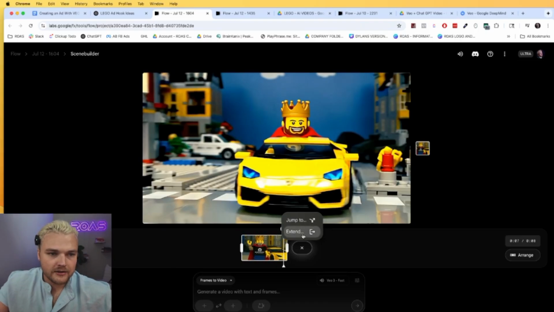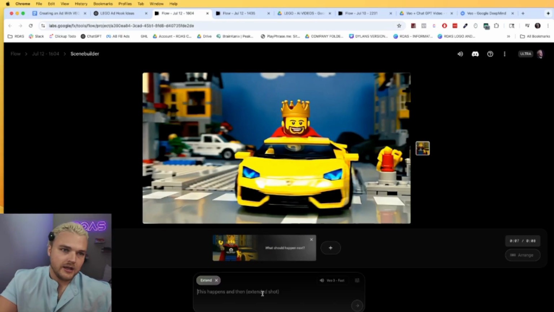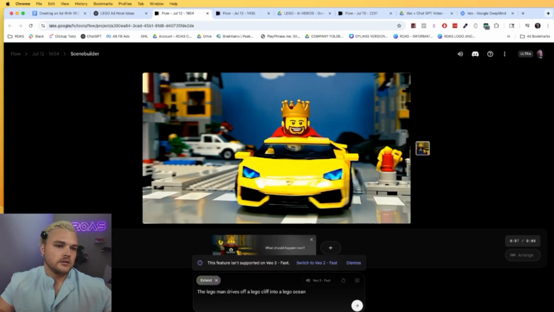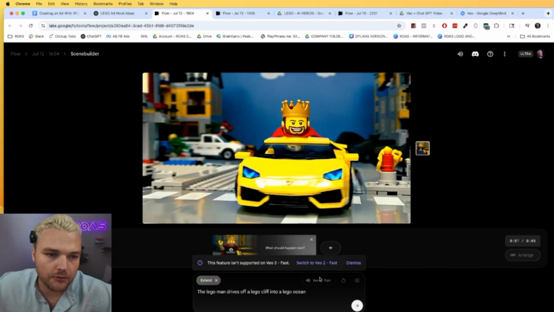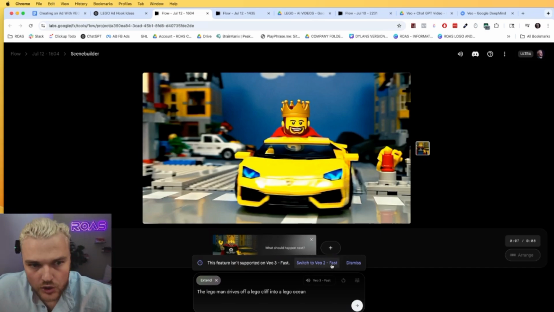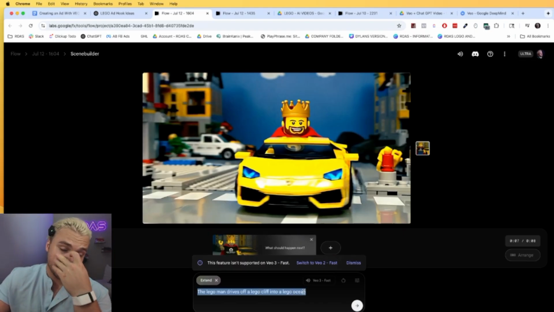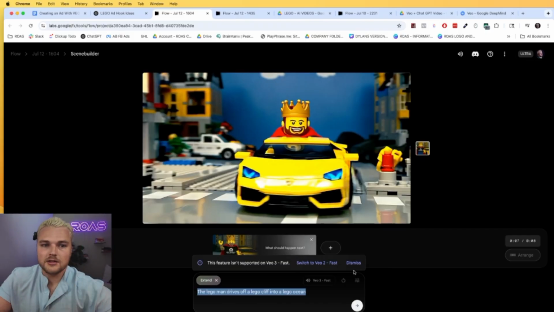But basically, the way this works is at the end you have this plus button here, and so what people were doing is they were teaching you to use extend, but you don't want to use extend. See, if I use extend, what's going to happen is, let me say, like, the Lego man drives off a Lego cliff into a Lego ocean. It's going to say this feature is not supported by VEO 3, switch to VEO 2, and that's going to basically result in us having no audio. All right. And we want audio. That's like the most important thing of this whole thing.